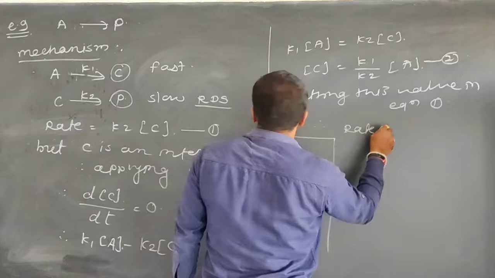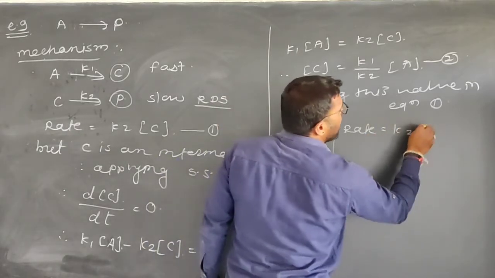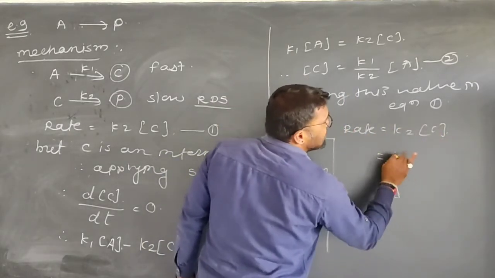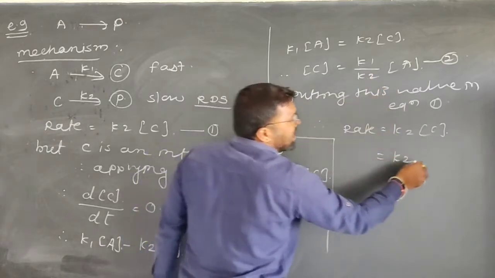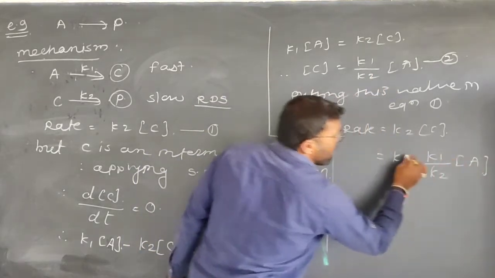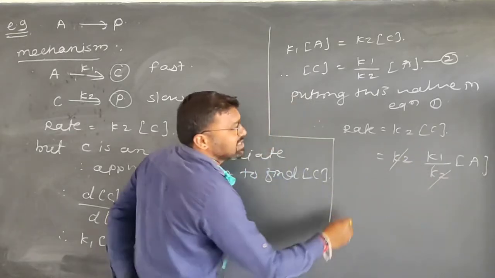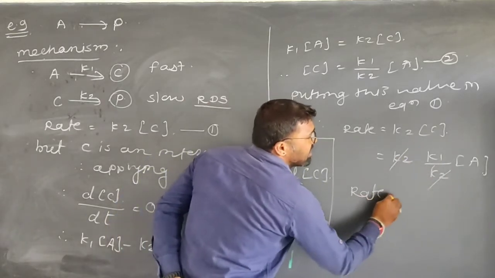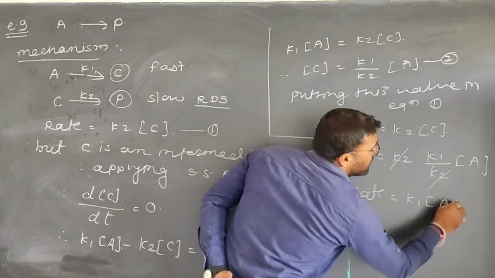Rate is equal to K2 into C. What is C? From equation 2, the value of C is equal to K1 upon K2 into the concentration of A. K2 cancels. Therefore, rate is equal to K1 into A.